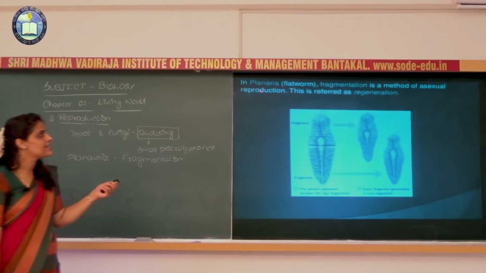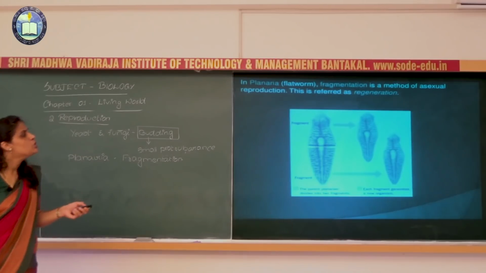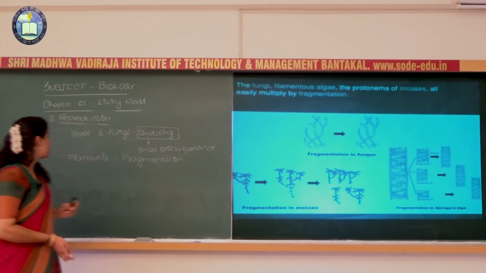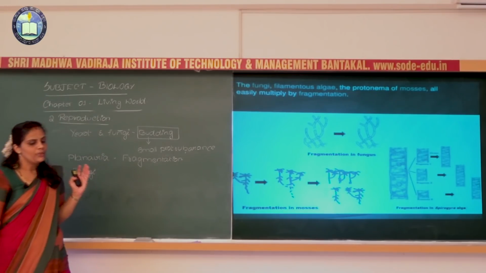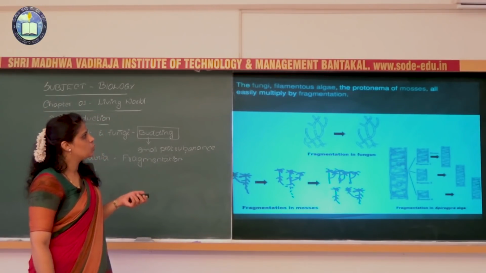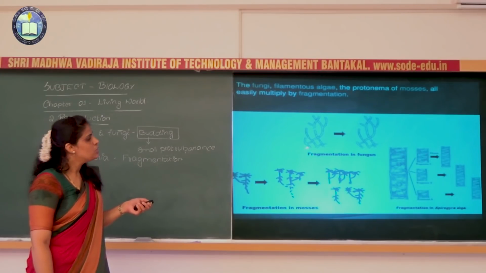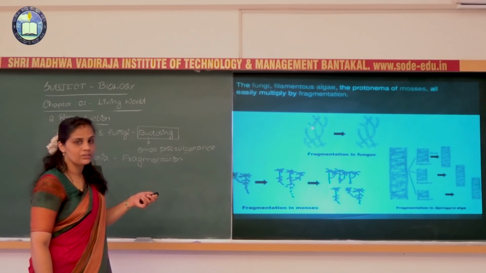So this is the asexual reproduction by fragmentation and regeneration seen in the planaria. Again, if you continue with other lower organisms such as fungi, if you take fungi as an example, so in the fungi, see, this is a structure of the fungi. They have a long thread-like body. Here you can see that thread-like body will fragment again by fragmentation.